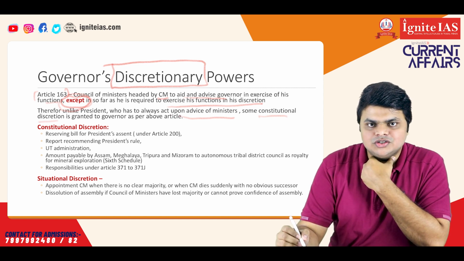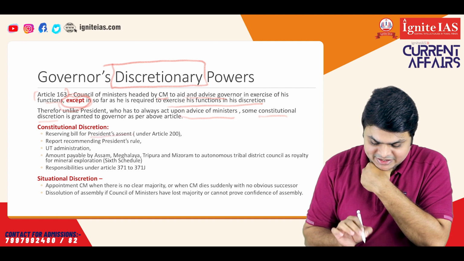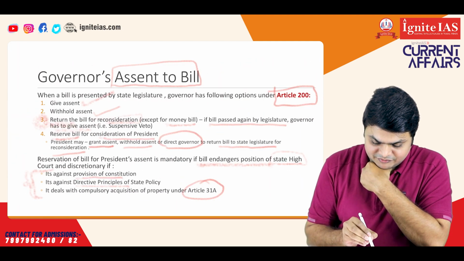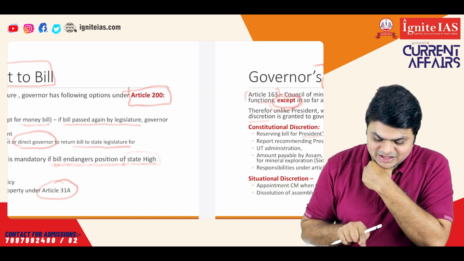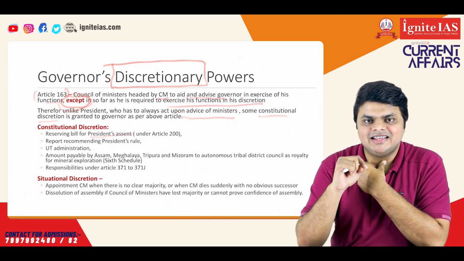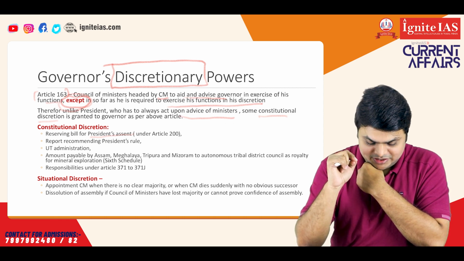Now, let's see what those constitutional discretions are. So first is reserving the bill for the President's assent. As we have seen in the previous slide, one of the options with the governor is that he can reserve the bill for consideration of the President. Now that is the discretionary power of the governor. In that case, he is not required to act upon the advice of the Council of Ministers.